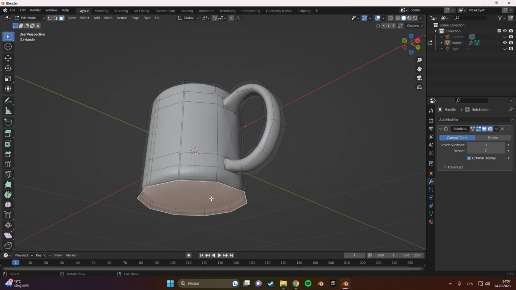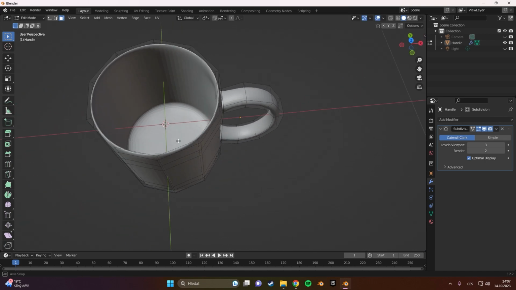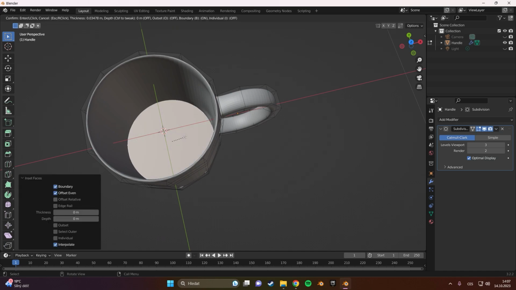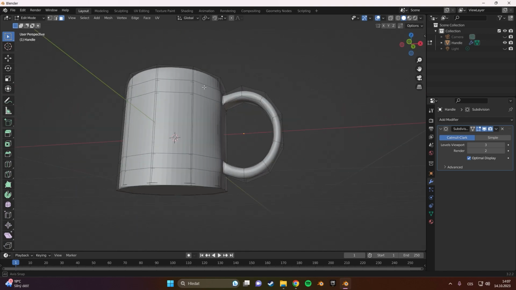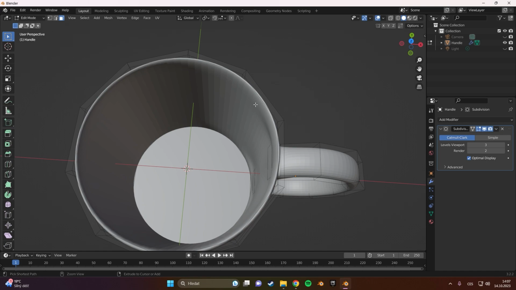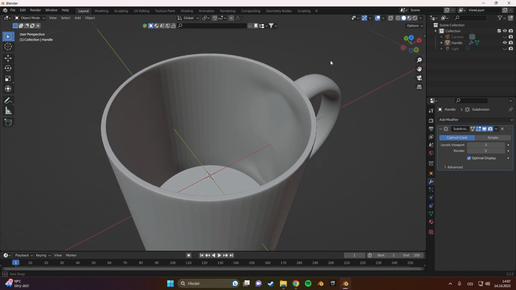Select the bottom face, inset it once, inset it twice to give it the edge. Same thing from the top view, inset it once, inset it twice, just a little bit, and you give it a nice flat bottom. Maybe we add some loop cuts to add the thickness we just lost. Something like this.